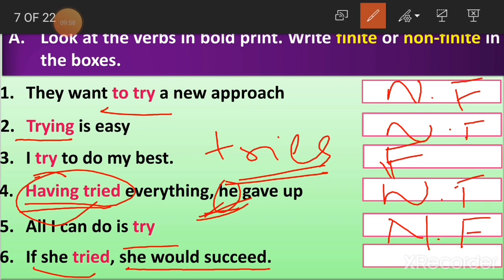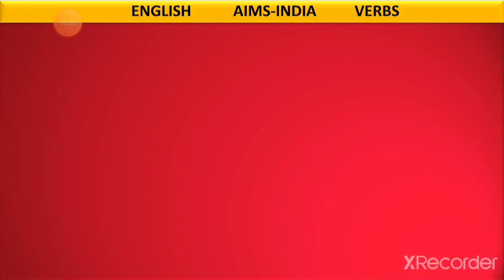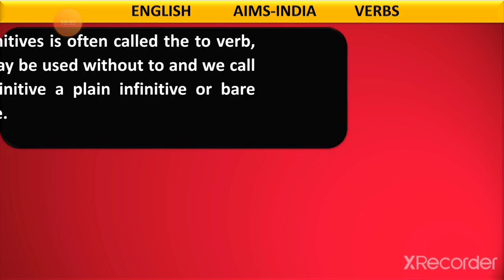she would succeed. We'll change it to future tense. The first part, that is, if she will try, she would succeed. So if she will try, she would succeed. If she tries, she would succeed. If she tried, she would succeed. So we have three different forms of the verb as the tenses change. So that is the reason this also becomes a finite verb. Clear, children? Yes.